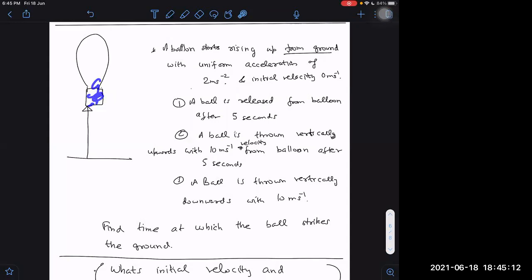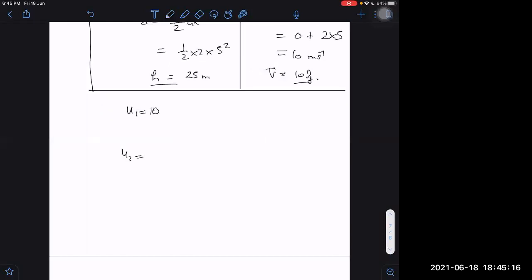It means what is given to me is not u2. Somebody may commit a mistake if we say u2 is equal to 10 j cap. You may say, sir, they are giving it as 10, but they are not giving it in the ground frame. They are giving u2 with respect to the balloon. Understand the difference? They are giving u2 balloon. What is the formula of relative motion? Velocity of A with respect to B is VA minus VB. Yes, exactly right.